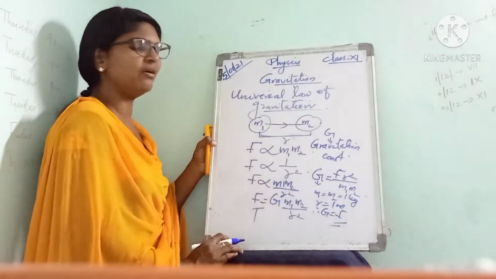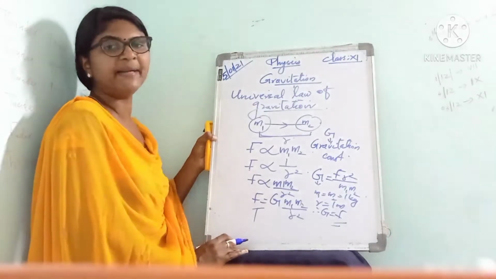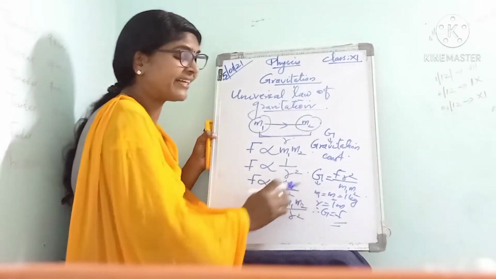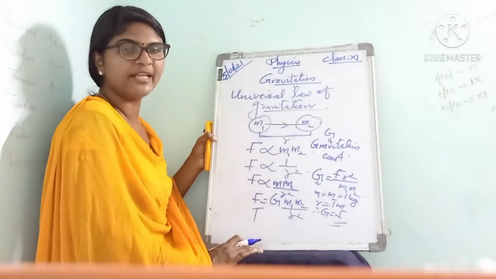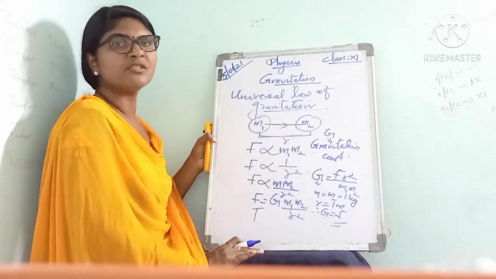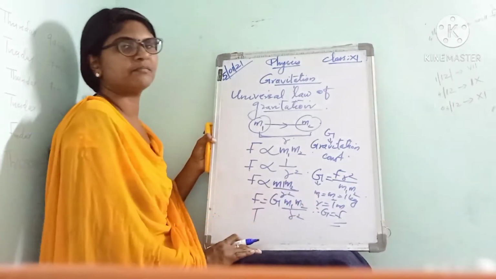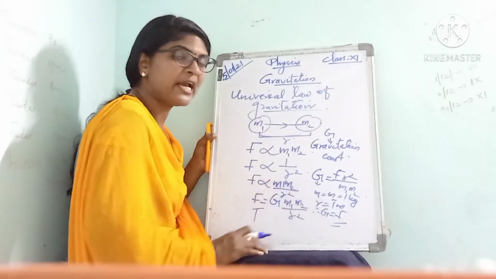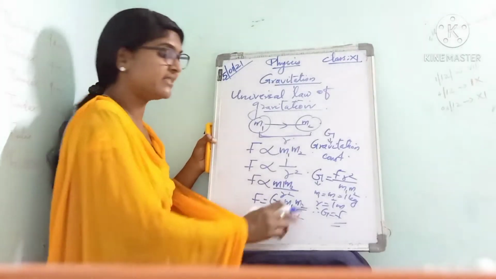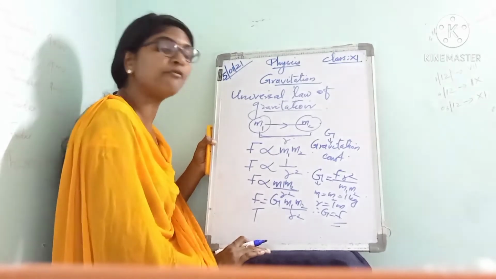G is equal to force. The gravitational constant may be defined as the force of attraction between two bodies of unit mass each placed at a distance of 1 meter, or placed at a distance of unit.